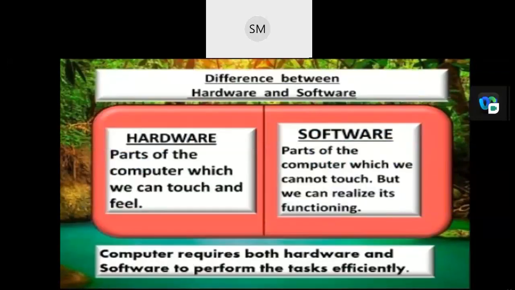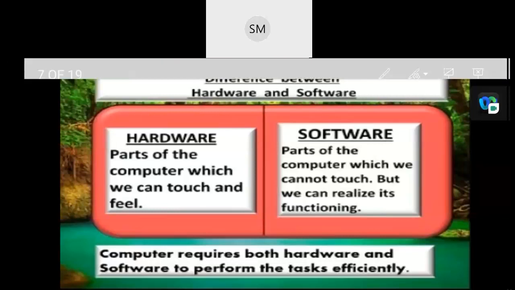So what does hardware mean here? Hardware is the parts of the computer which we can touch and feel. The physical parts of a computer system are known as the computer hardware. They are real things that can be touched and seen, rather than ideas or spoken words. They are easy to touch and feel. That is the hardware, the physical part.